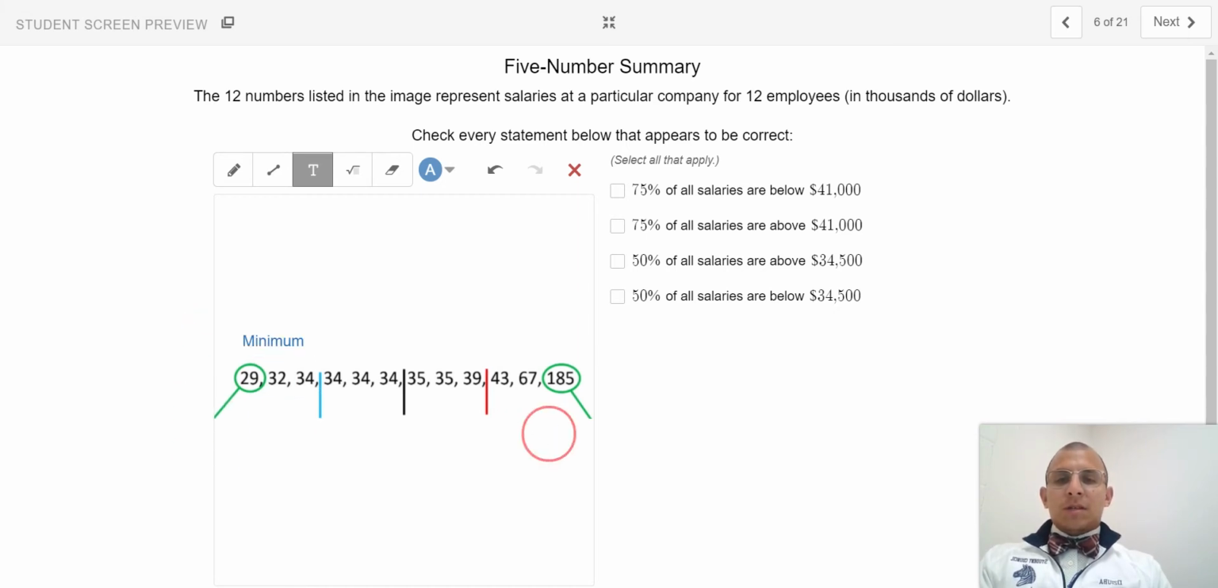and maximum values. I'll place these up top. In addition, it includes the median, quartile 1, and quartile 3.